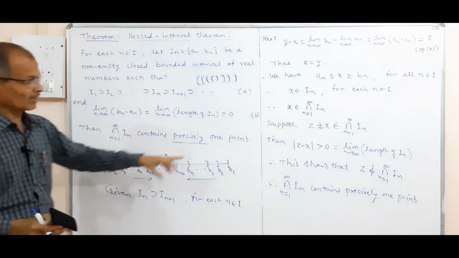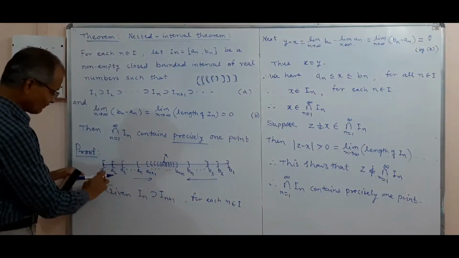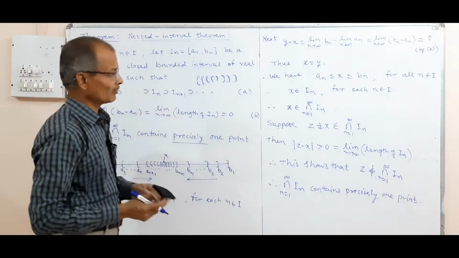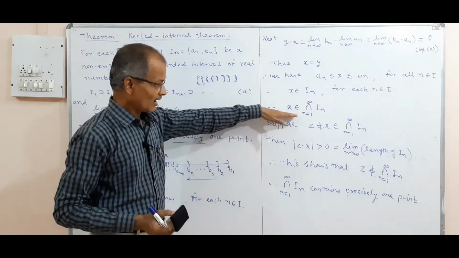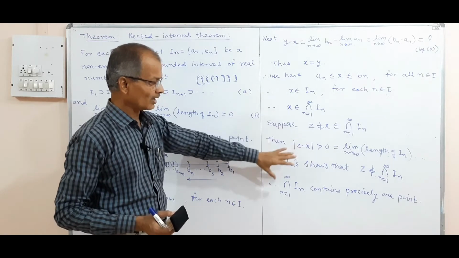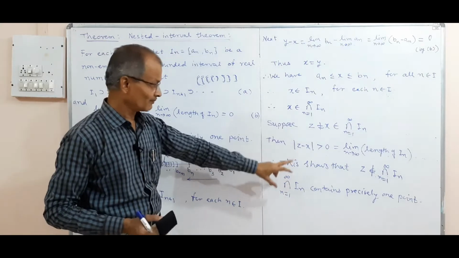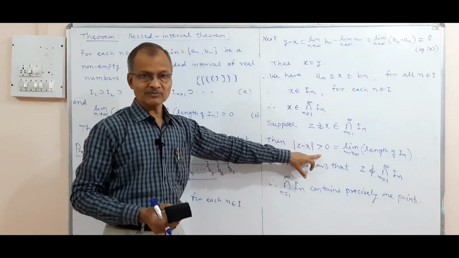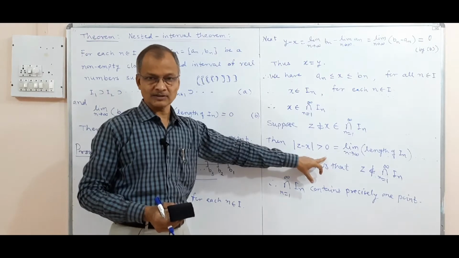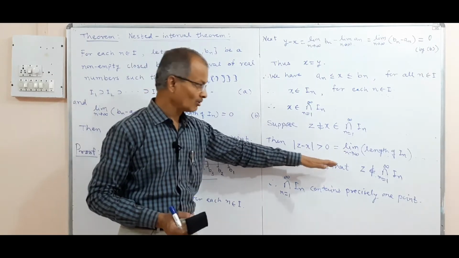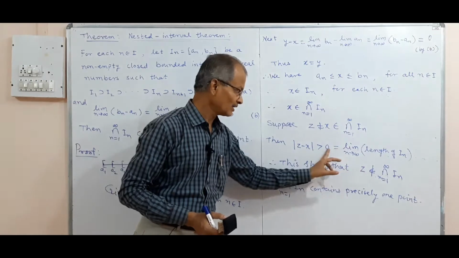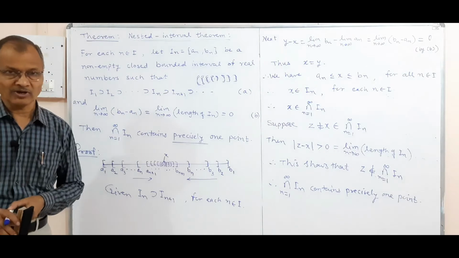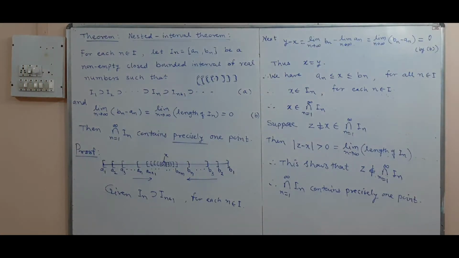First we have shown that x is the limit of an, and that is also the limit of bn, and therefore it is in the intersection of In. Further we have shown there is no other point than x in this intersection. If you consider a point z different from x, the length of this interval becomes greater than 0, and if it is greater than 0, it is not in In, because the length of In is 0. Therefore the intersection of In contains precisely one point. So this proves the theorem.